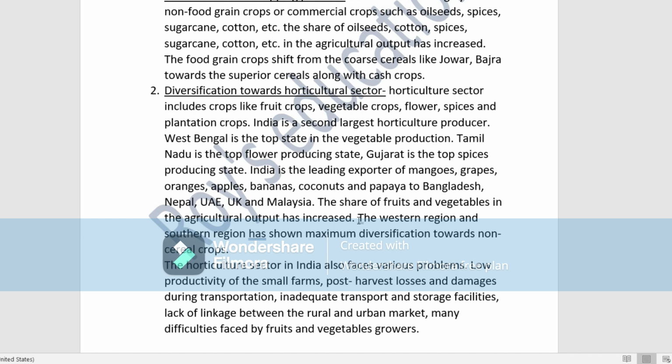The share of fruits and vegetables in agricultural output has increased. The western region and the southern region have shown maximum diversification towards non-cereal crops.